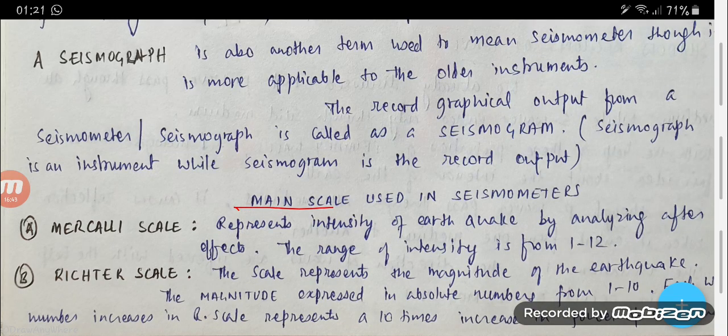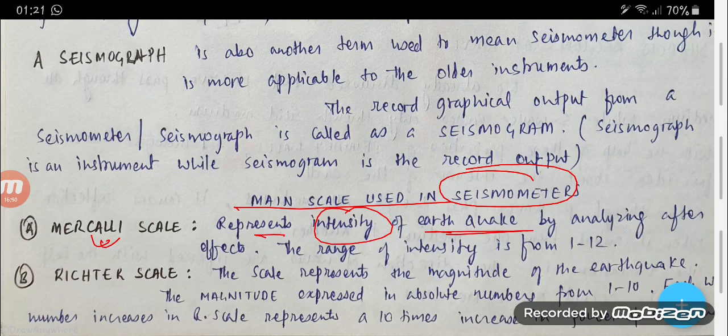So some main scales used in seismometers. First is the Mercalli scale. It represents the intensities of the earthquake by analyzing the after effects. So what does it analyze? It analyzes the after effect. The range of intensities is from 1 to 12. So the Mercalli scale has a range of intensity from 1 to 12.